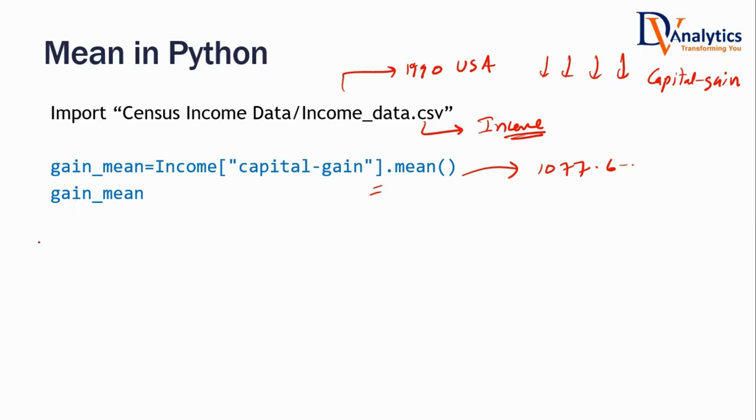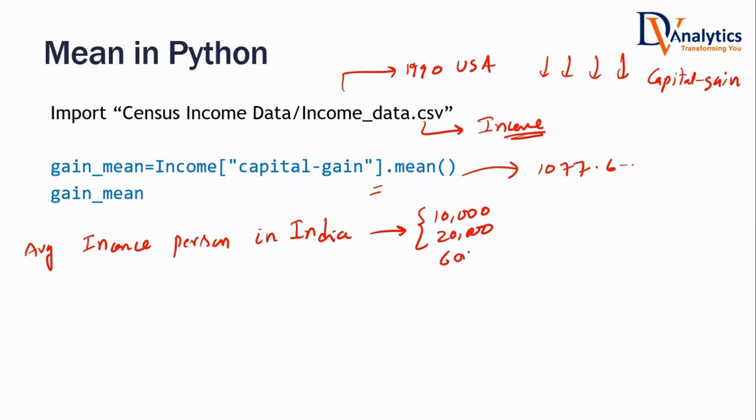Now, think about this. If I ask you this question, what is the average monthly income of a person? Any random person living in India right now, how much would that be according to your general knowledge? Some people say 10,000, some say 20,000, some say only 6,000, some say only 3,000. Any other guesses? Roughly what will it be as of now, the average monthly income? If I take whole India, east, west, north, south, people living in rural areas, urban areas, hilly areas, cities, towns, everywhere, if you take their average, how much would that be?